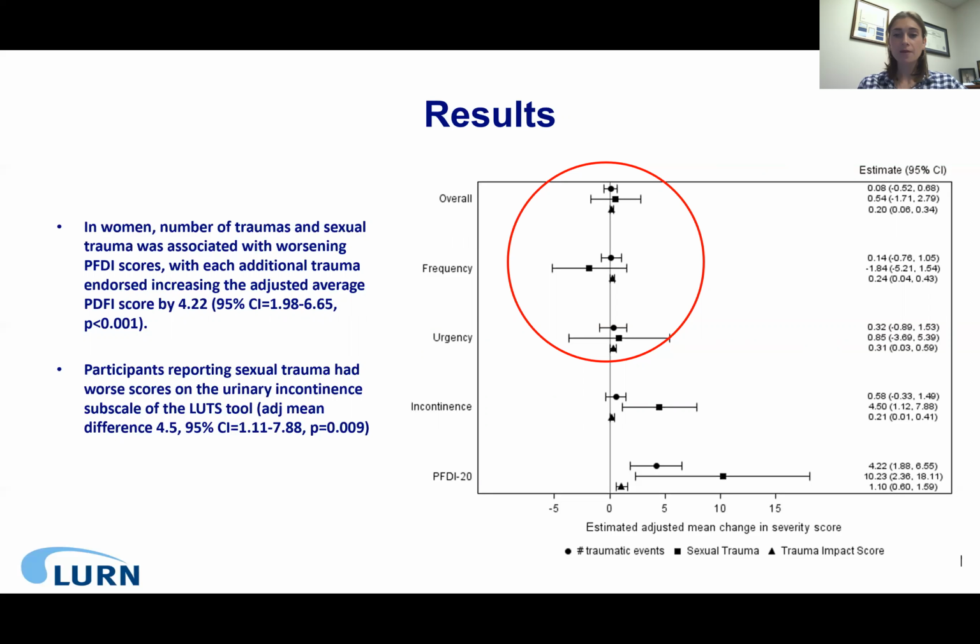However, in women, the number of traumas was associated with worsening PFDI scores, such that each additional trauma endorsed increased the adjusted average PFDI by 4 points. Compared to those without sexual trauma, participants reporting sexual trauma specifically had worse scores on the urinary incontinence subscale and worse scores on the PFDI.